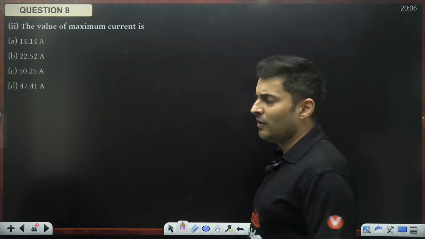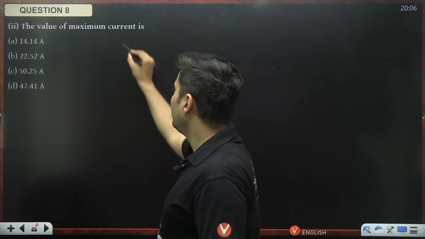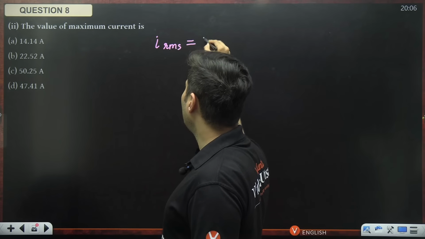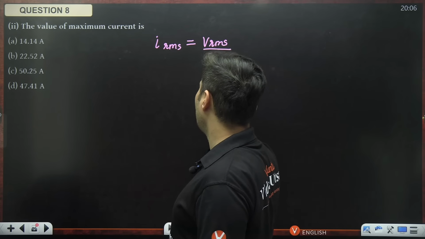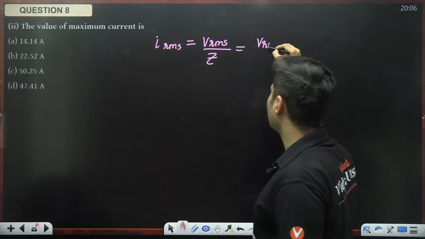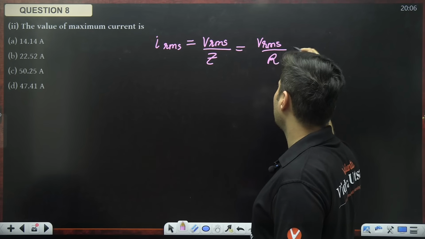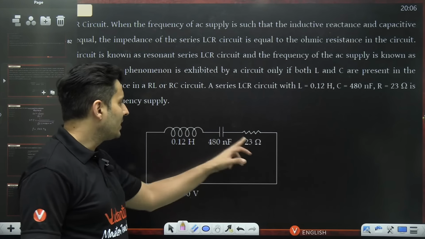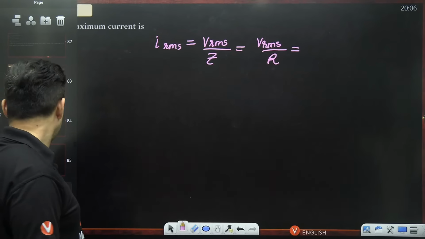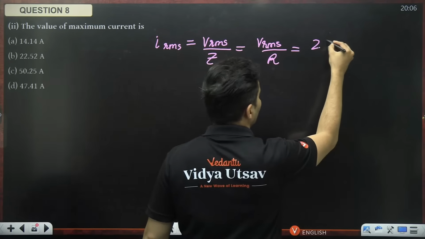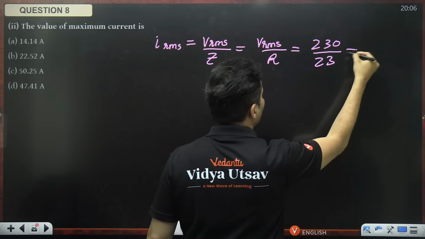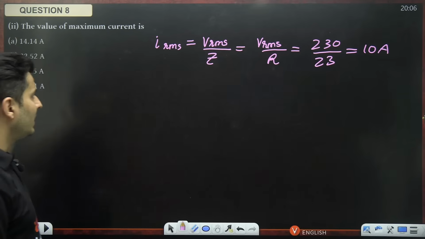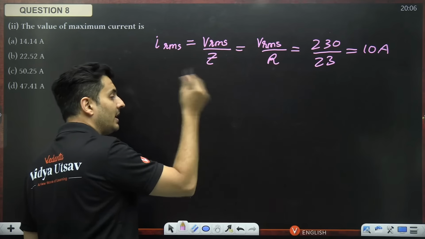Moving on, what is the value of maximum current? When we talk about maximum current, I know the current will be nothing but Vrms divided by Z, but during resonance, the impedance is the resistance. What is the voltage? Let's check it out. 230. What is the resistance? 23. So this is 230 volts, this is 23. So 10 amperes is the maximum RMS current, but none of it is there in the answer because maximum current they have asked.